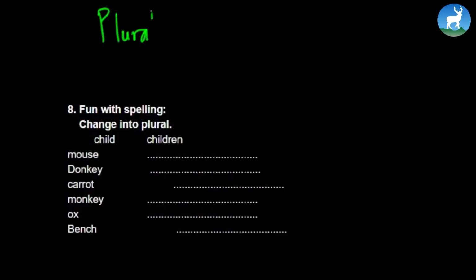Let's move on to another section, Fun with Spelling. Now we need to make plurals out of these nouns. They are singular in form and the job is to change them into plural. I guess we've already learned that there are two ways of doing that, either by simply adding s or es. However, there are exceptions, and today we are mostly going to talk about exceptions.